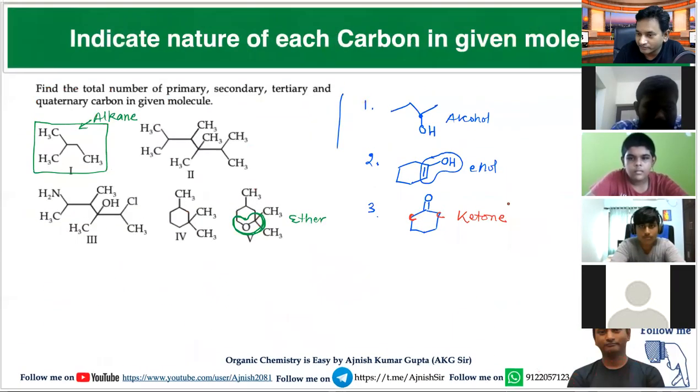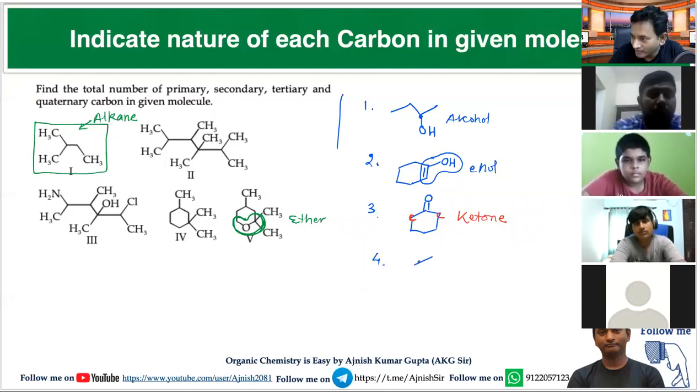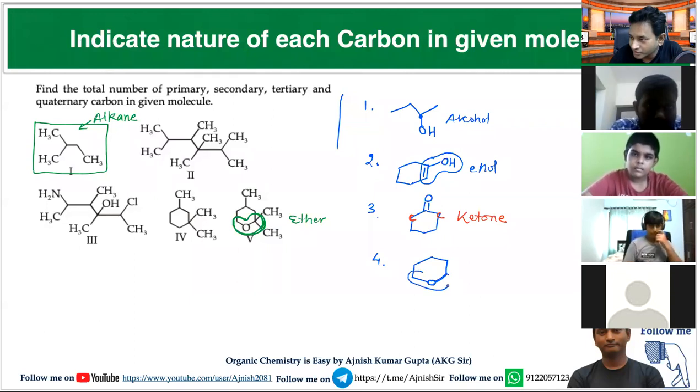Now, think for this one. If the attachment will be like this, a 6-membered ring, but here oxygen is present, then what is your answer? Which functional group is present in this molecule? Ether. Very good. COC is present, and when COC is present, it is called an ether.